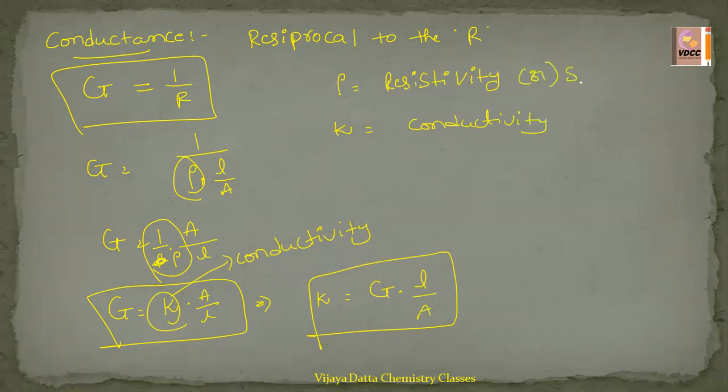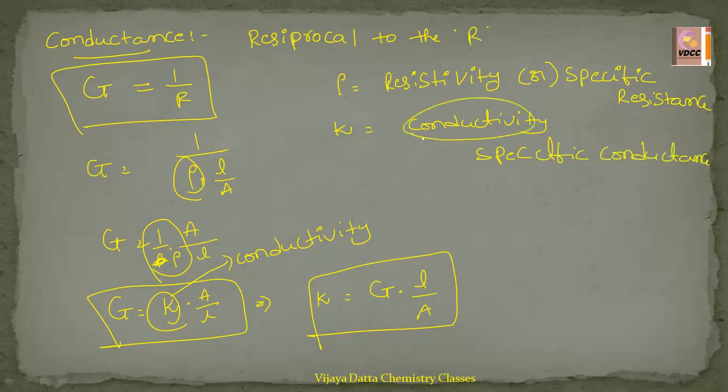Rho is also called specific resistance, and conductivity is also known as specific conductance. While asking problems, sometimes they say conductivity, sometimes they say specific conductance. Both come under kappa and rho only. Okay, this is about the resistance and conductance.